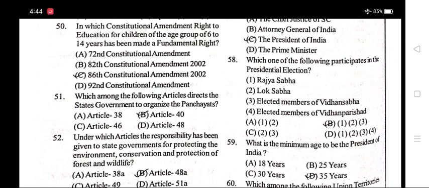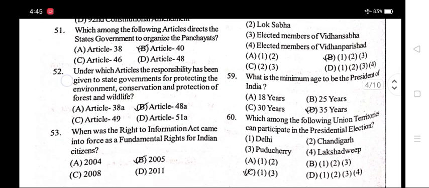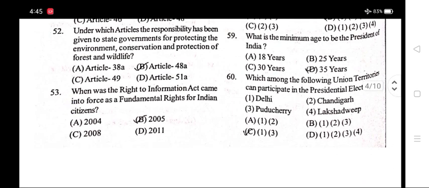Number 50. In which constitutional amendment has the right to education for children of the age group of 6 to 14 years been made a fundamental right? Option C, 86th Constitutional Amendment, 2002. Number 51. Which among the following articles directs the state governments to organize the panchayats? Option B, Article 40.